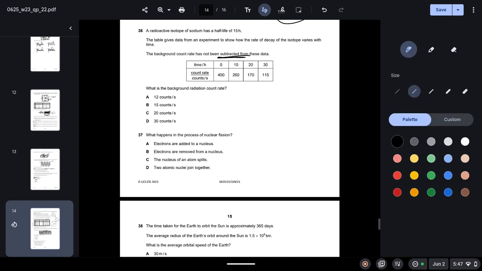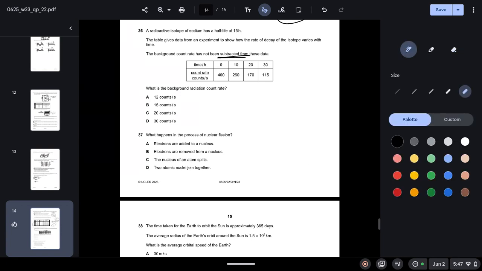Remove the count rate from the initial rate, so it will become 385. So 385 after two half-lives will become 96.25, and when you add back 15 to it, you will get 111.25, which is also not what you want. So B is also incorrect.